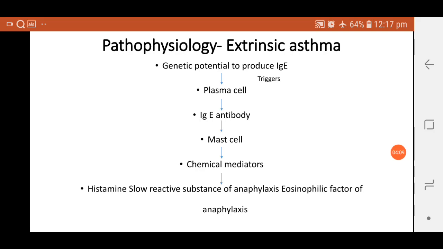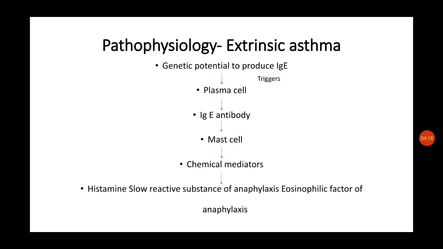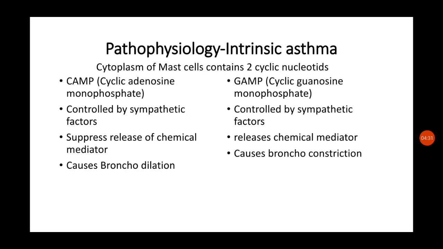This IgE antibody will go and attach to the mast cell surface, which leads to the production of chemical mediators by the mast cell, and mainly three are produced: histamine, slow reactive substance of anaphylaxis, and eosinophilic factor of anaphylaxis. So this is about extrinsic asthma.